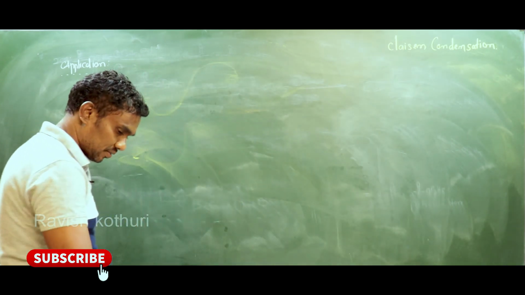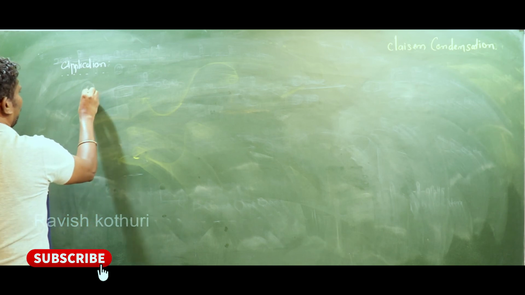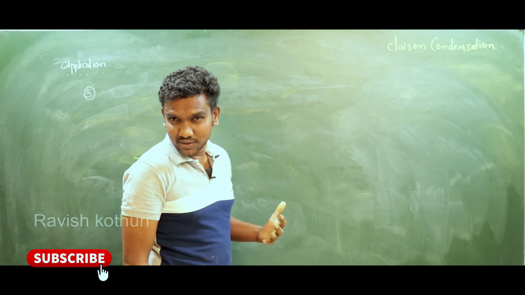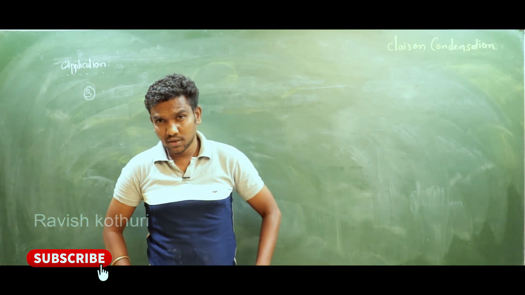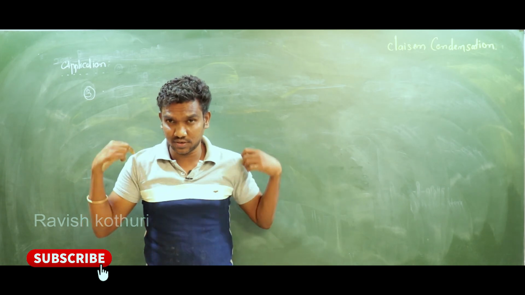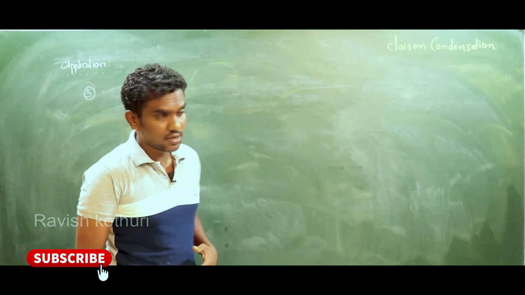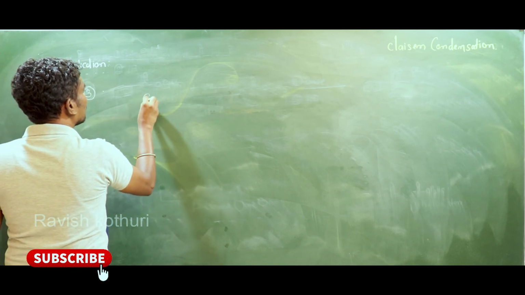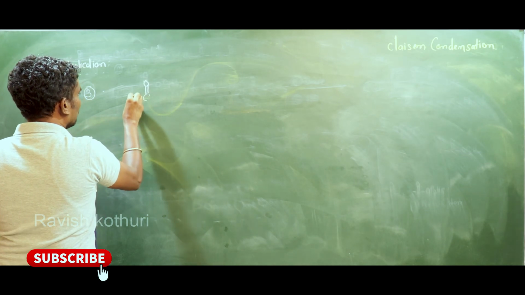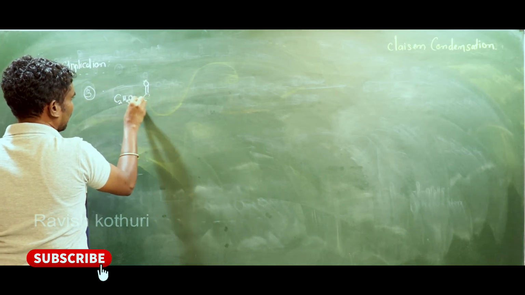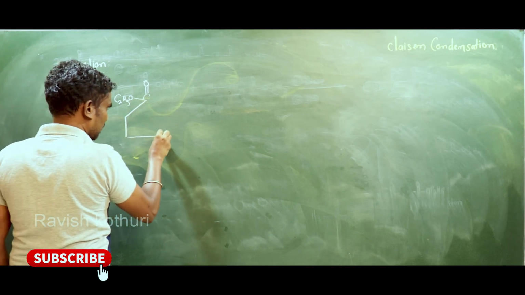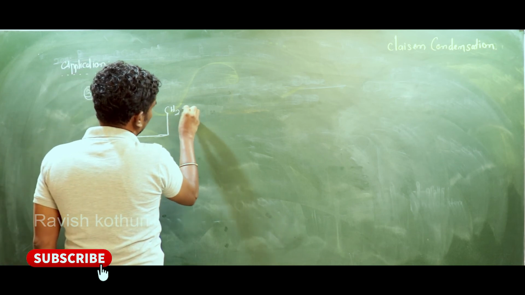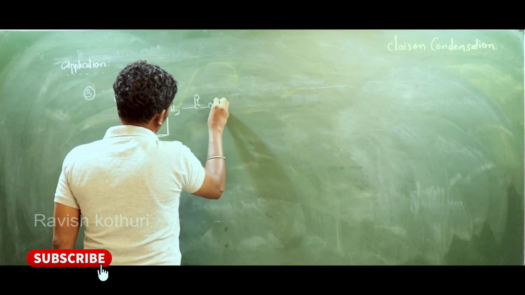Now the third application, see, my dear. The third application is very, very important, my dear. The intramolecular Claisen condensation. This is for advanced. This is very, very important, my dears. Be focused. Here, see here. O C2H5, CH2, C double bond O C2H5.